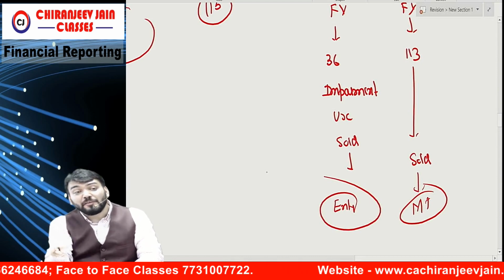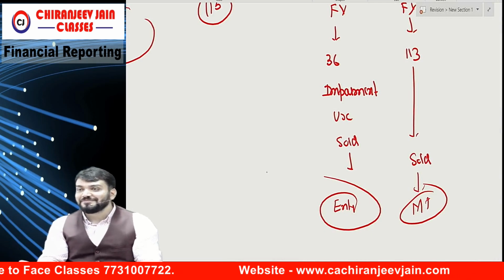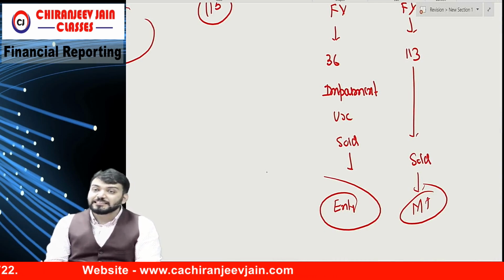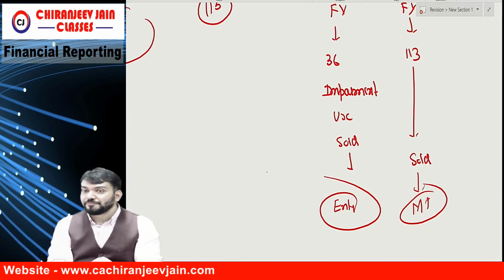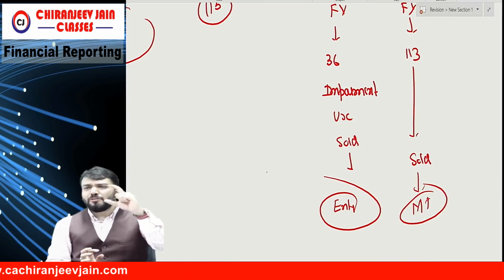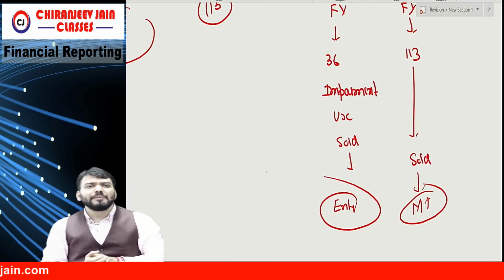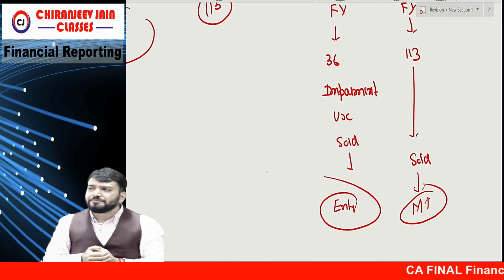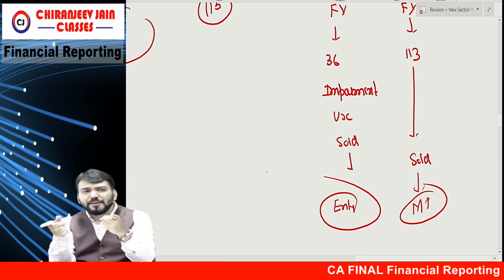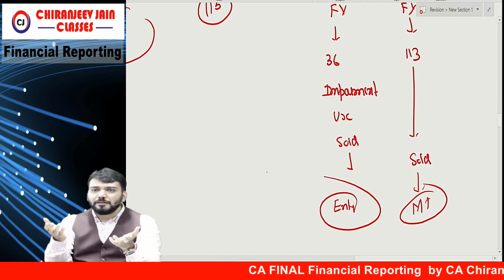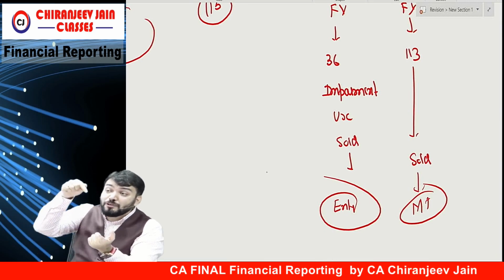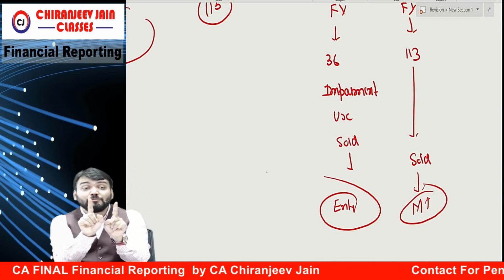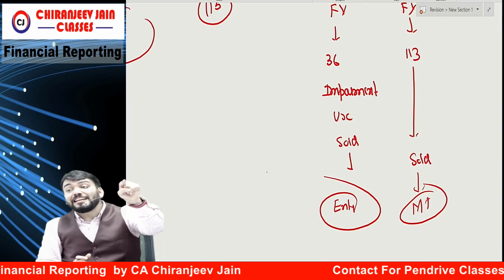Whenever you find out fair value based on market condition, it is Ind AS 113. Whenever you find out fair value based on entity's condition, then the respective Ind AS applies. This is the difference between these two fair values. You know NRV? NRV, inventory. But are NRV and fair value the same or different? Different, because the name is different. Understood why they have not used the word fair value there? Because if they used fair value, then 113 would apply. So they have used the word NRV because that NRV is based on entity's condition.